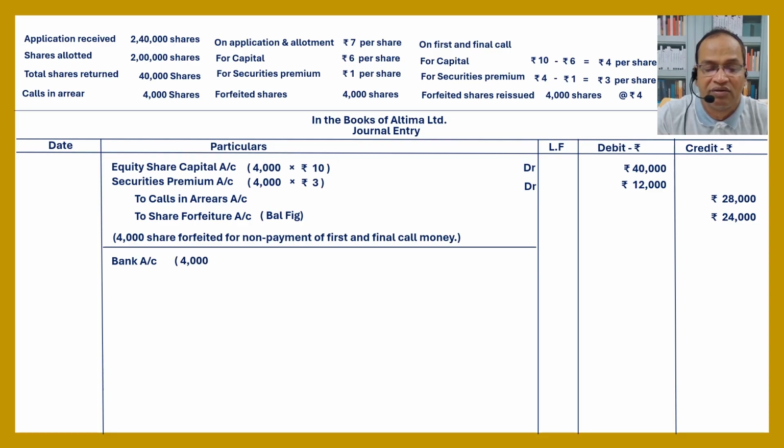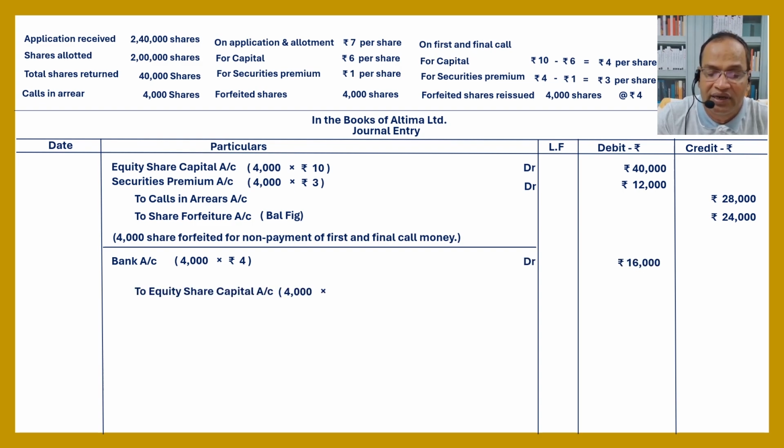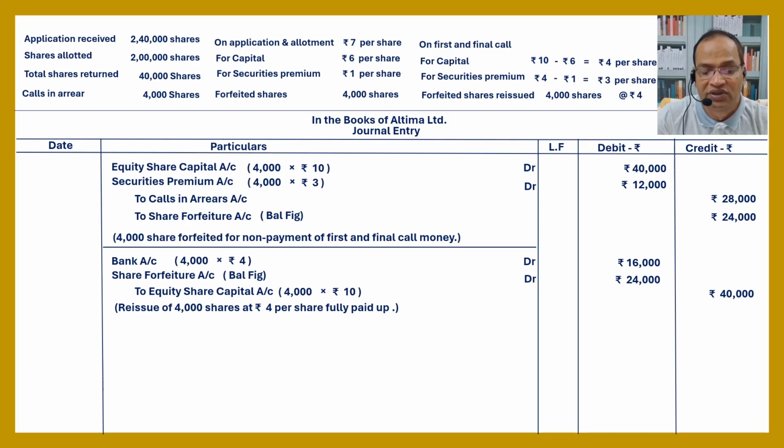Bank account, 4,000 into 4, issue price 4 rupees, debited 16,000. Share forfeiture account debited, balancing figure 24,000. To equity share capital, 4,000 into 10, that is 40,000. Therefore, share forfeiture account will be set up. Balancing figure debited, 24,000, so share forfeiture is 24,000. Reissue of 4,000 shares at the rate of 4, fully paid up.